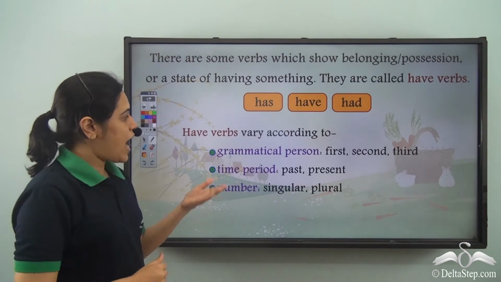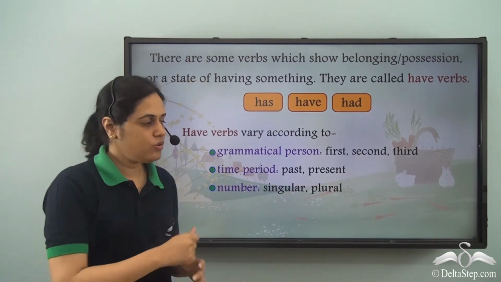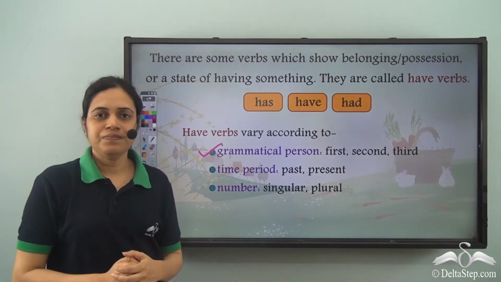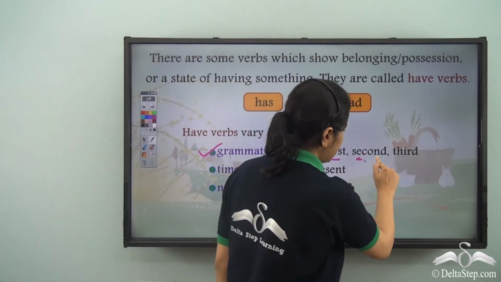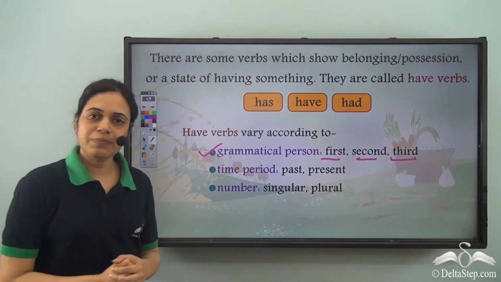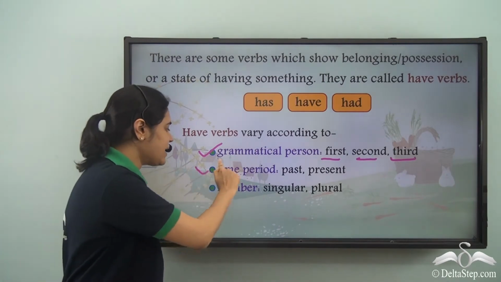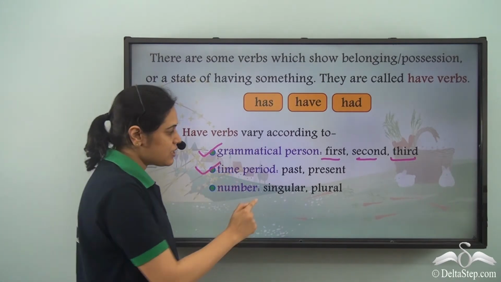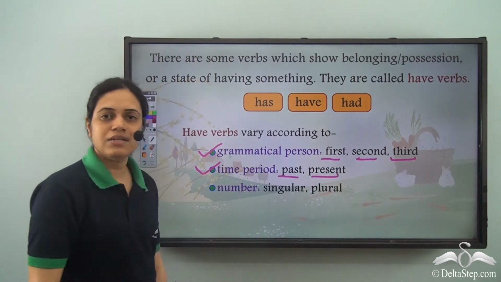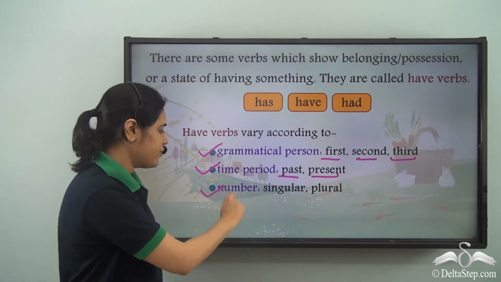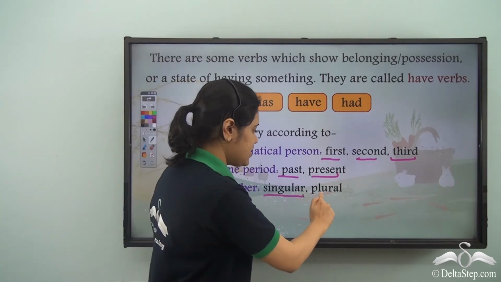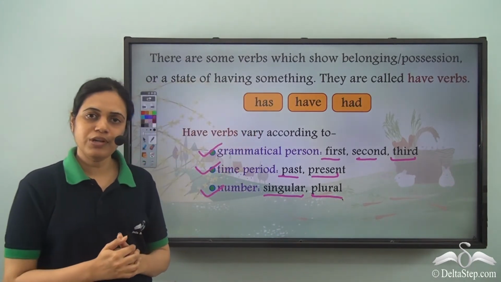Now, have verbs vary according to grammatical person, that is first person, second person, or third person, and time period, that is past or present. Also, number, that is whether the subject is singular or plural.